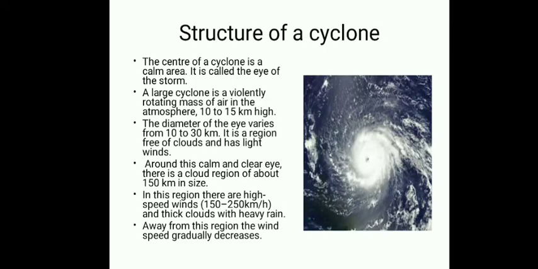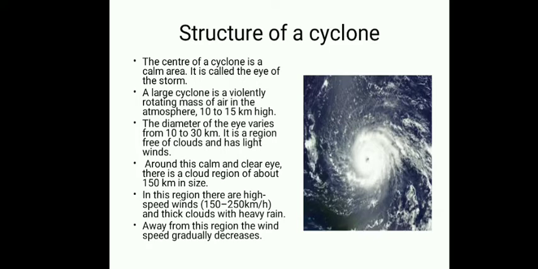Let us see the structure of the cyclone. The center of the cyclone is the calm area. It is called the eye of the storm. If you see here, this central area is a clear area. There are no clouds, and there is not much high velocity wind. Very light wind is flowing in this.